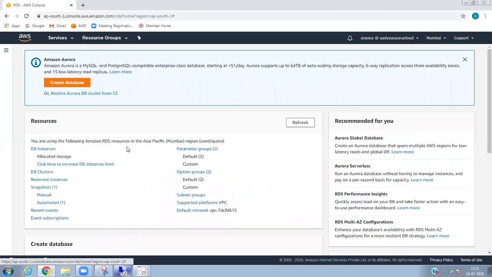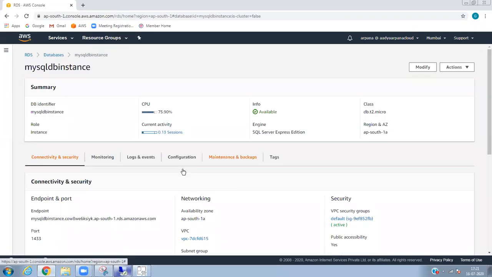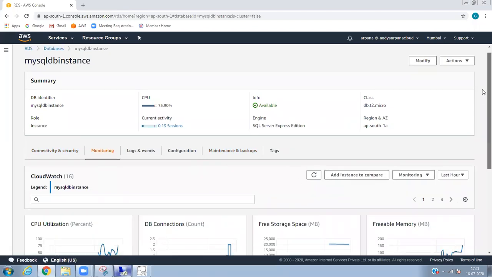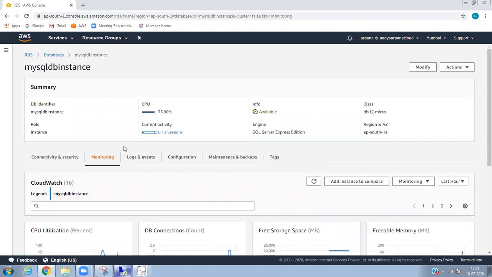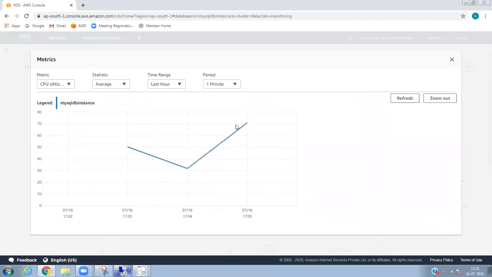My CPU is totally used. CPU utilization.